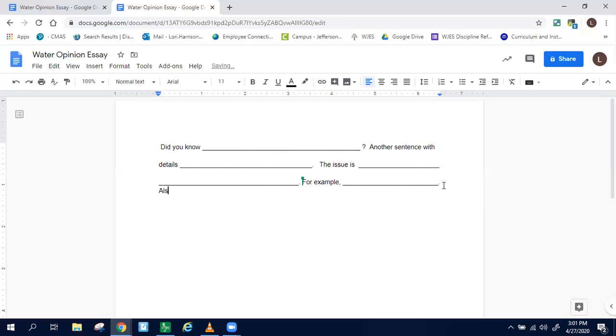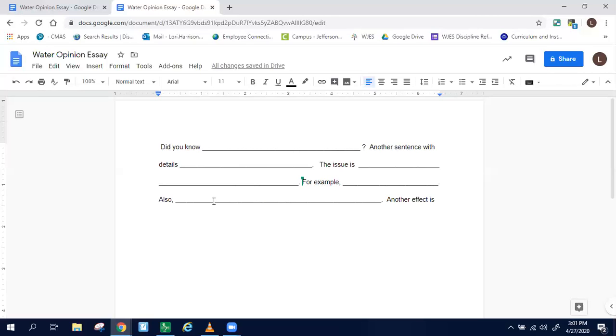And then you're going to come up with another fact or information, and you say also, and then you're going to explain, also this information that I learned, and so on. And then the last one, another effect of this problem is, and then you will continue on.